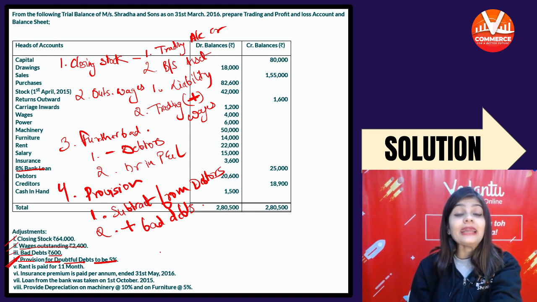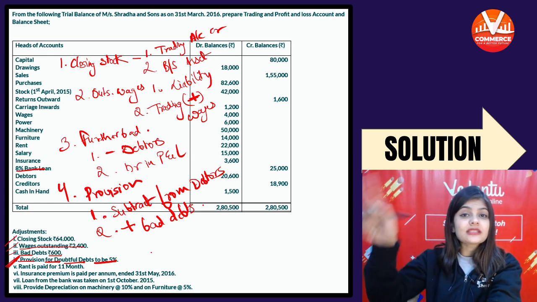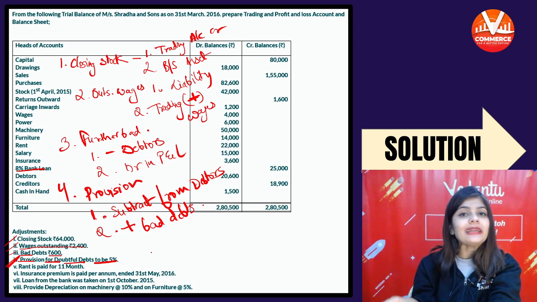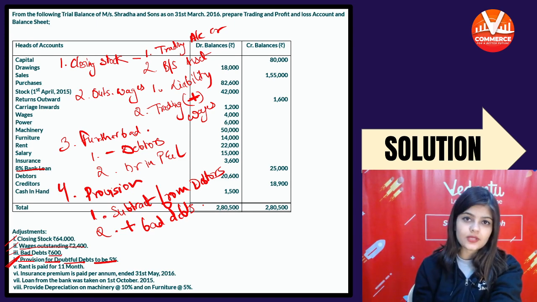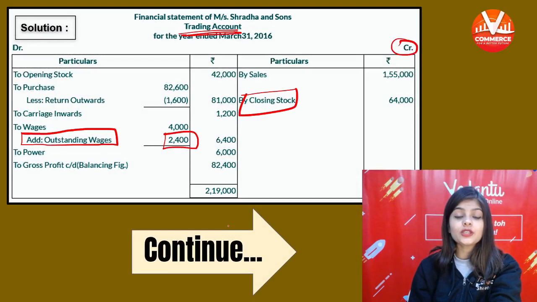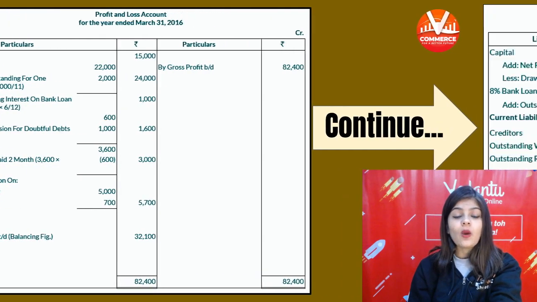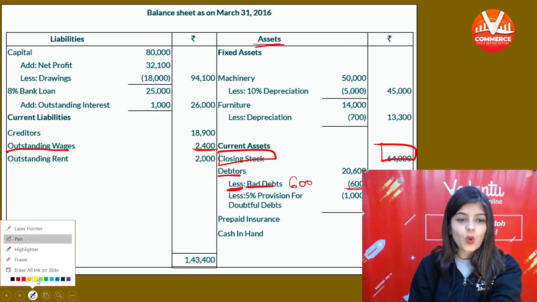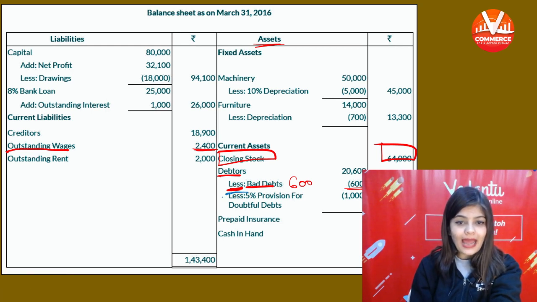किस पे बनाएंगे? Net debtors, that is 20,000. 20,600 minus further bad debt 600. The net debtors will be 20,000. So 5% of 20,000 will be 1,000. So less provision, we will subtract provision 1,000.